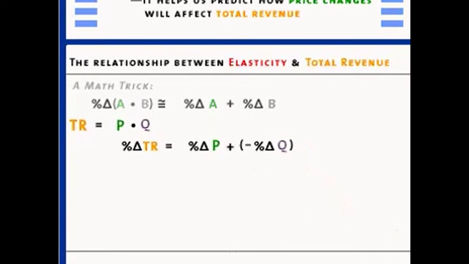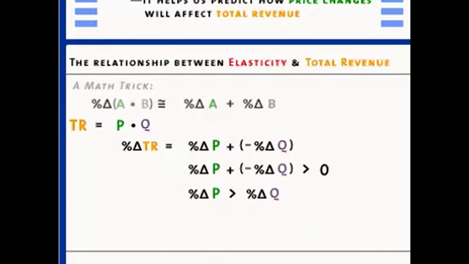Let's suppose then that the percentage change in price plus the percentage change in quantity demanded adds up to a number that's greater than 0. And we're going to suppose that that happens when the price of the good goes up. Now, let's take this equation and mess around with it a little bit. Let's start by taking this term, percentage change in quantity, and moving it over to the other side of the inequality. Now, I've got to be real careful with my signs here or I can get confused. I decided that the percentage change in price was positive and the percentage change in quantity demanded was negative. So since I'm moving it over to the other side of the inequality, the percentage change in quantity is now going to have a positive number.